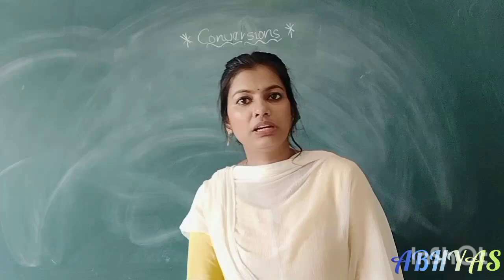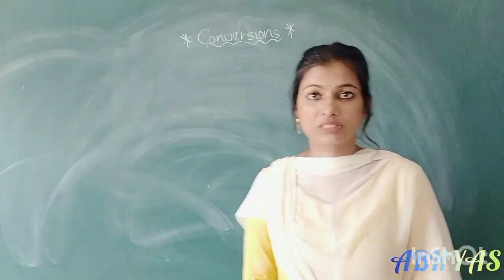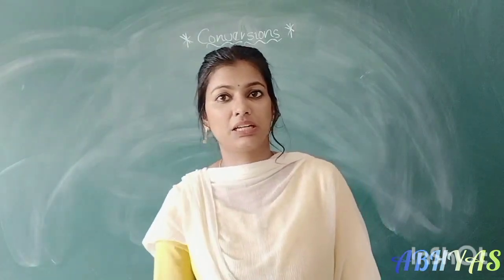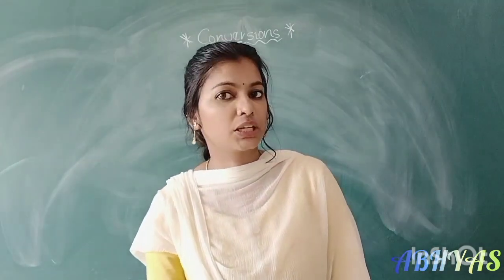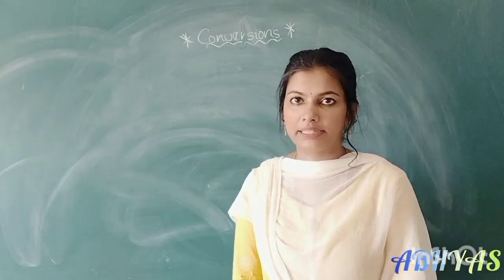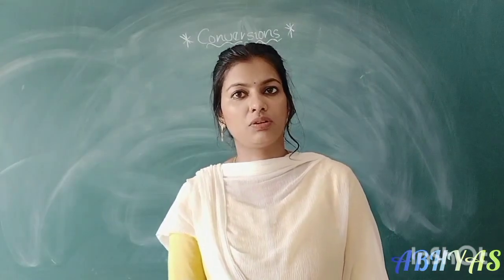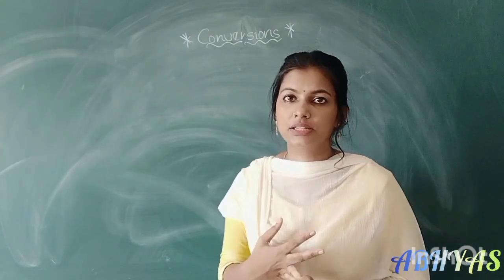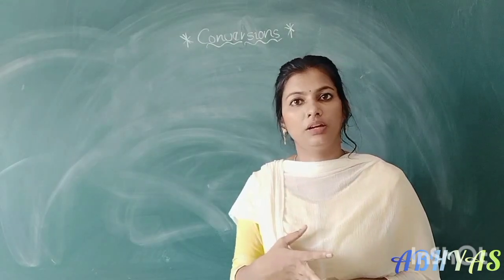In the before topic we discussed what the types of physical quantities are, what a physical quantity is, and what the parts of physical quantities are. So what is a physical quantity? A quantity which can be measured is known as a physical quantity. P equals nu, where P is the magnitude of the physical quantity, n is the numerical value and u is the unit.